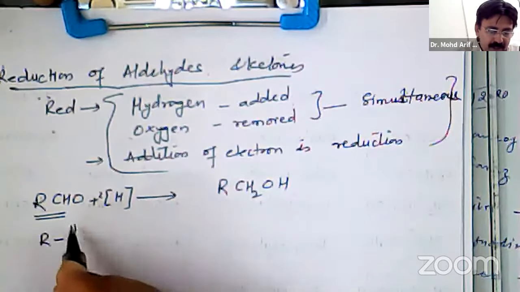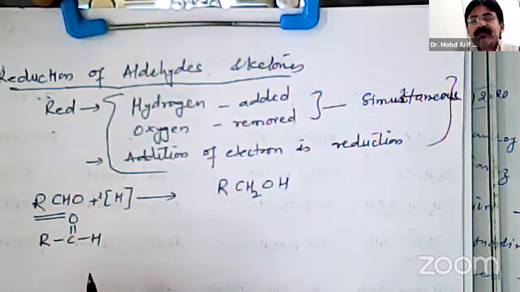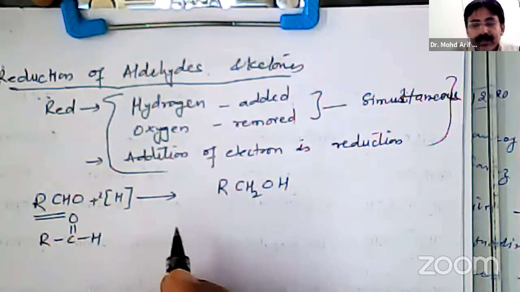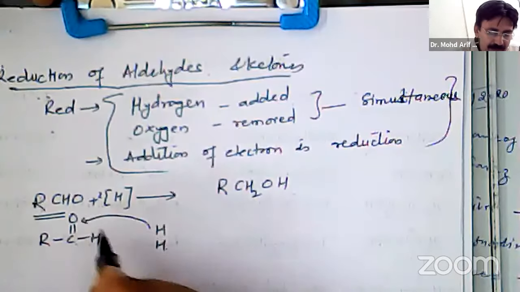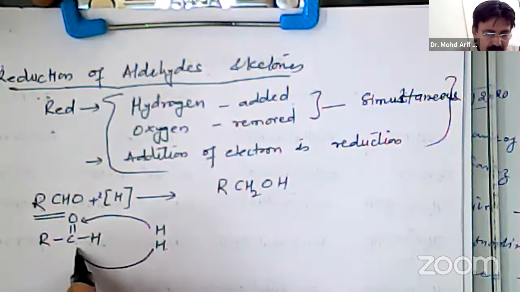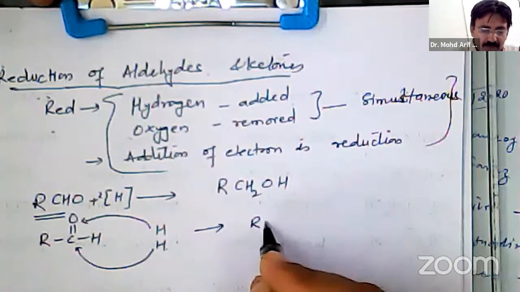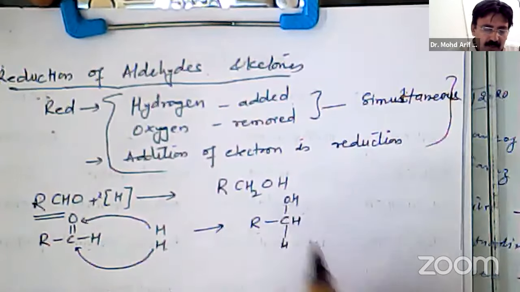R C double bond O single bond H is the split formula of aldehyde. We can show that two hydrogen atoms will be required, one going to oxygen, second going to carbon, and the carbon oxygen double bond is converted into single bond. So there is formation of RCH2OH, that is alcohol.